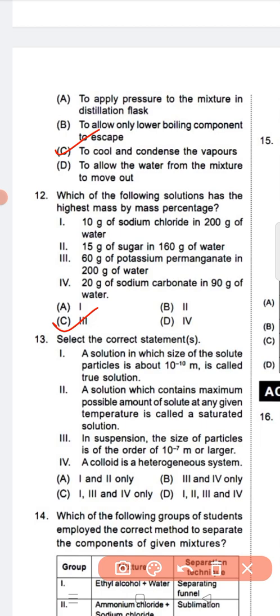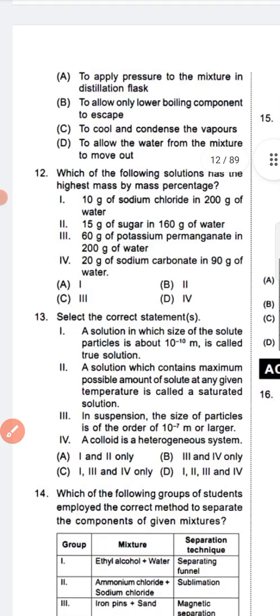Select the correct statements. Question number 13. A solution in which the size of the solute particles is about 10 to the power minus 10 meter is called a true solution. A solution which contains the maximum possible amount of solute at a given temperature is called a saturated solution. In a suspension, the size of the particles is of the order of 10 to the power minus 7 meter or larger. A colloid is a heterogeneous system. All of them are correct answers. So option D is the correct answer for question number 13.